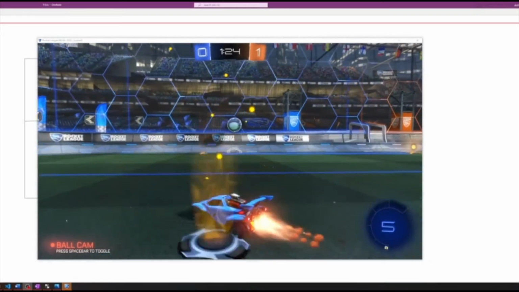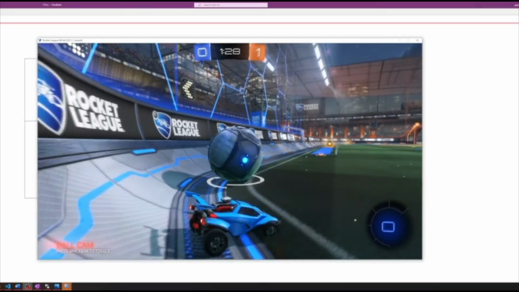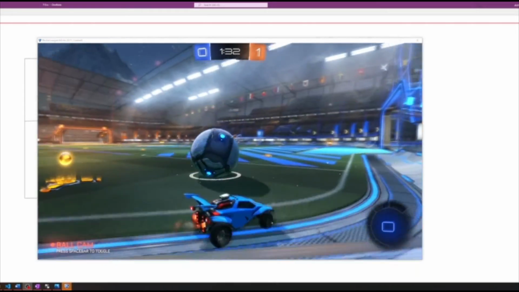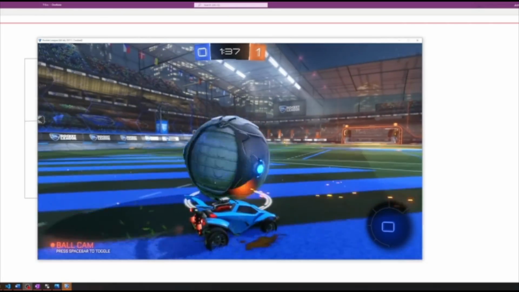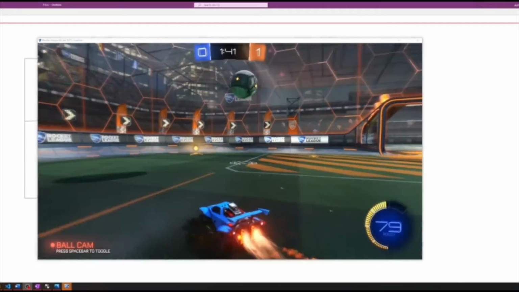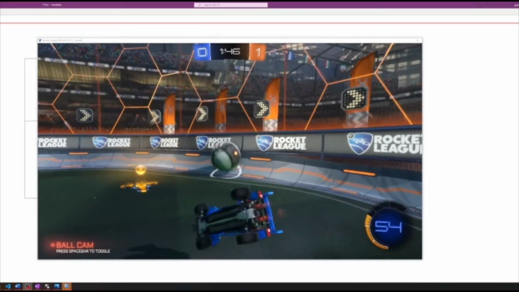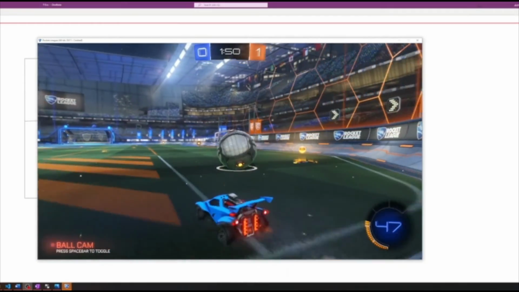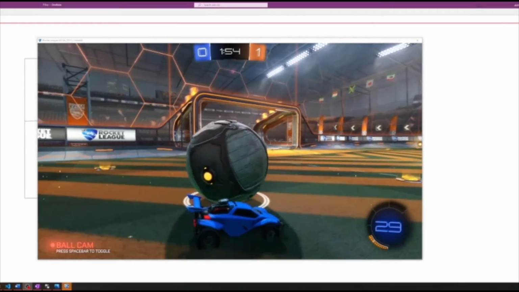You'll also see some cases where the car jumps to put itself in a position behind the ball, which is interesting. Not an efficient use of jump, but it's definitely more controlled than earlier models, which is progress, I would say. I would not use this model as a bot yet. We still have to learn some better strategies, but I would say for now it does what it's meant to do.